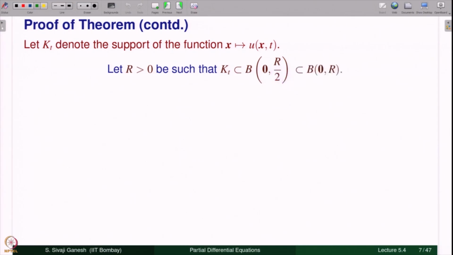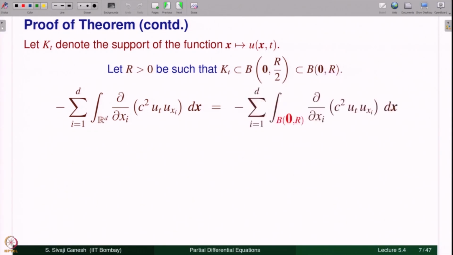Of course, the ball of radius r by 2 is contained in the ball of radius r having the same center. Now, the first term that we wanted to show is equal to 0. Look at this integral, it is on R^d. Because the support of x going to u(x,t) is compact, this integral is really on K_t, or let us say on this ball. So, for convenience we write it as the integral on the bigger ball.